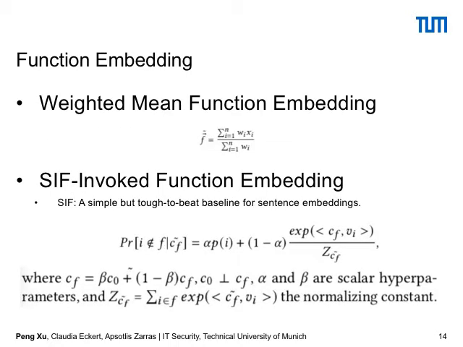After opcode, we also have the function embedding, which embeds all of the instructions, the basic block, into a vector. For the function embedding, we also use two methodologies. The first one is the weighted mean, and the other one is the SIF-based function embedding. SIF is a simple but very useful sentence embedding from natural language techniques.